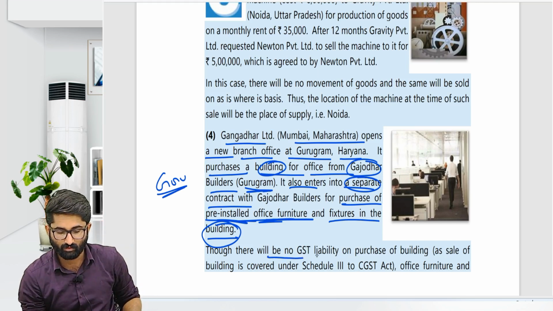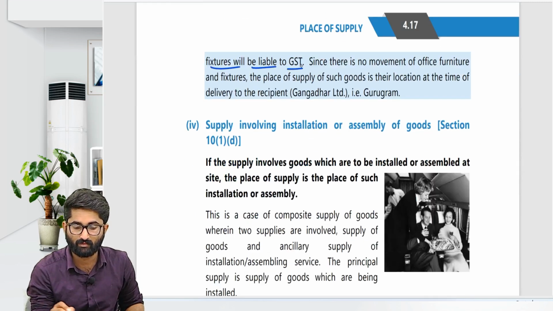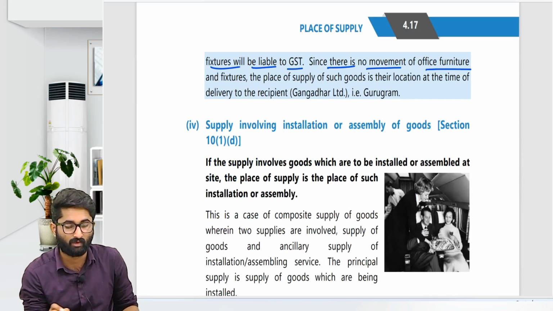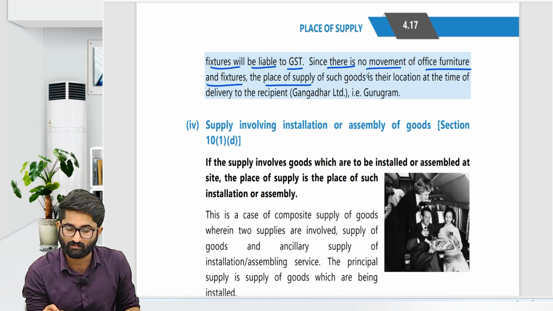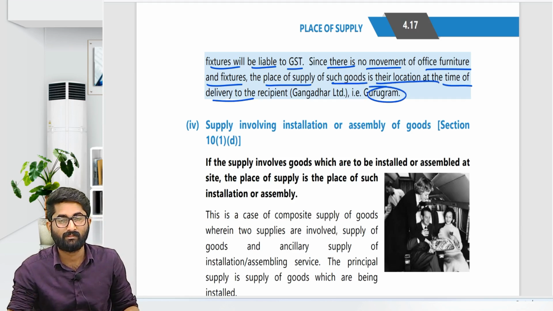Though there will be no GST liability on purchase of the building, office furniture and fixtures will be liable to GST. Since there is no movement of the office furniture and fixtures, the place of supply of such goods is their location at the time of delivery, that is Gurugram. So that is what we discussed. That is about section 10, subsection 1, clause C.